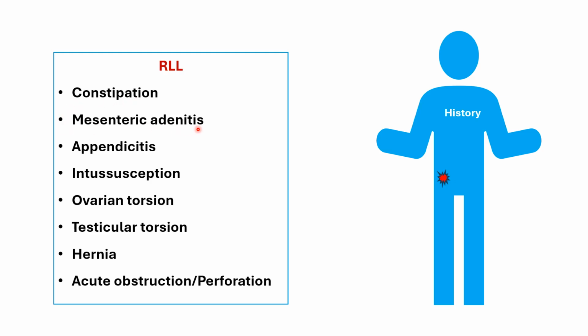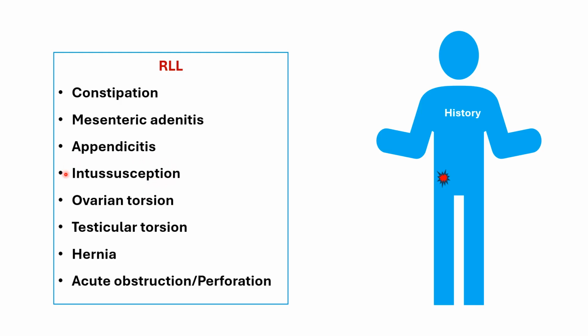Mesenteric adenitis. Ask about gastroenteritis before, like vomiting or diarrhea. This can be associated with mesenteric adenitis, which will give you pain that mimics appendicitis, but is not. In appendicitis, the pain is acute, usually associated with fever, and continues to get worse. It doesn't get better until the appendix is removed.